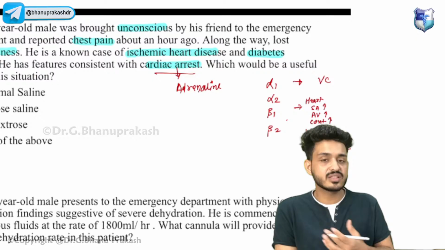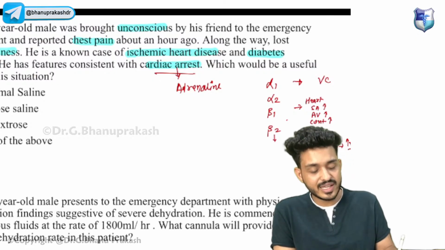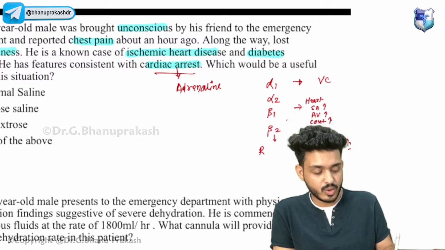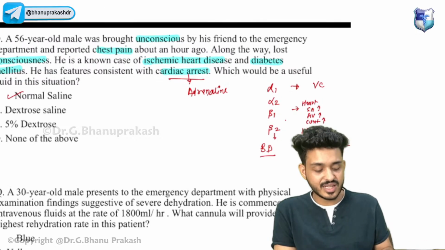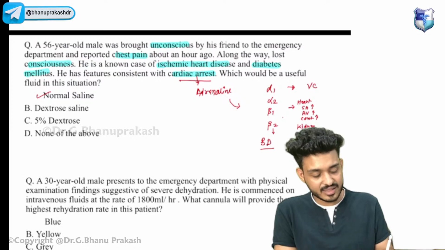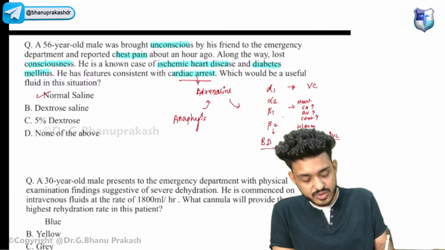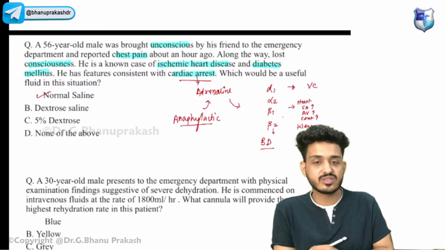Cardiac arrest means the heart is not working, right? The heart is stopped completely, and beta 2 will be utilized for bronchodilation. Okay, so this is how you are treating the particular condition. One of you has already asked about anaphylactic shock also. The drug of choice for anaphylactic shock is the same, and the reason is also the same.